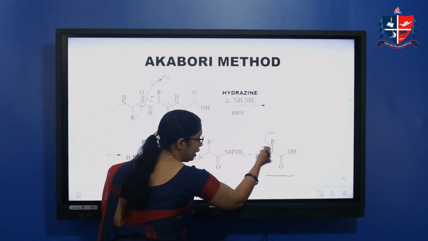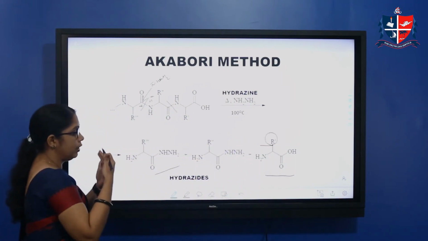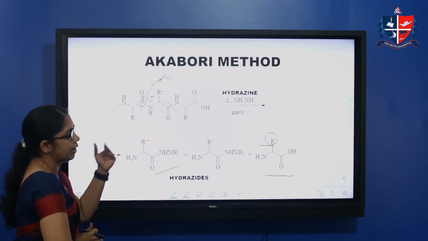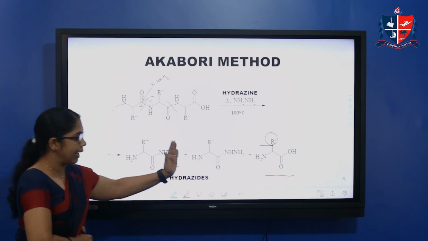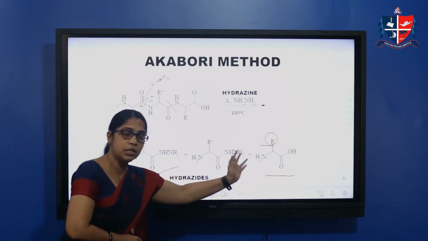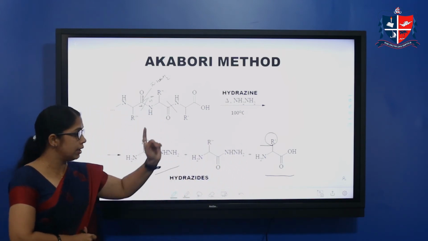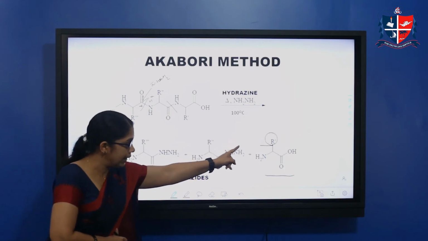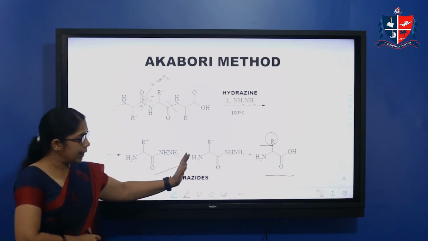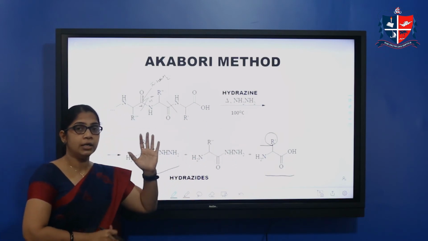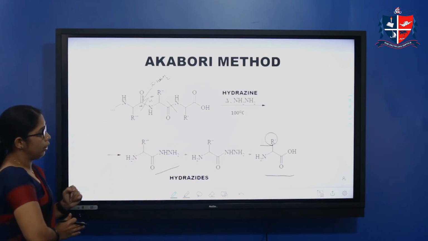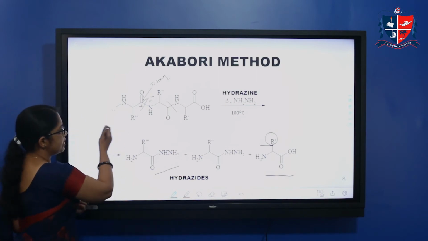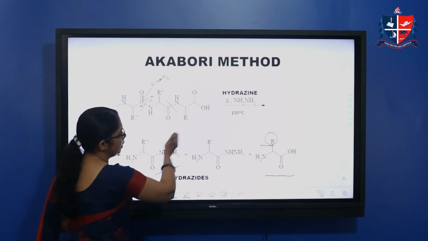R can be different types. So depending upon the nature of the R, these amino acids can be of different types. So by analyzing this terminal amino acid, by varying the R, we can get an idea of the terminal amino acid. That is the Akabori method. That is for finding the C terminal. Before, one was an N terminal method; this is a C terminal method.